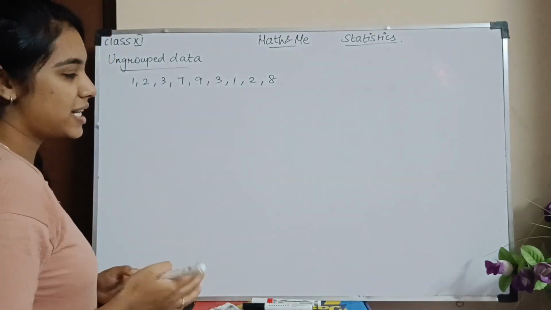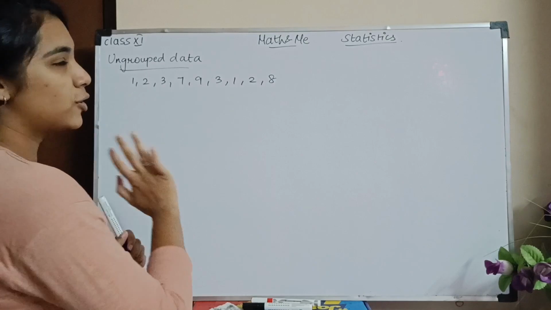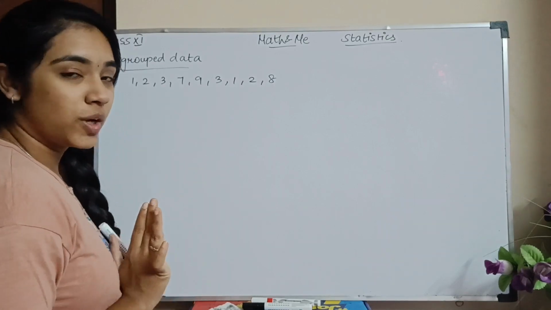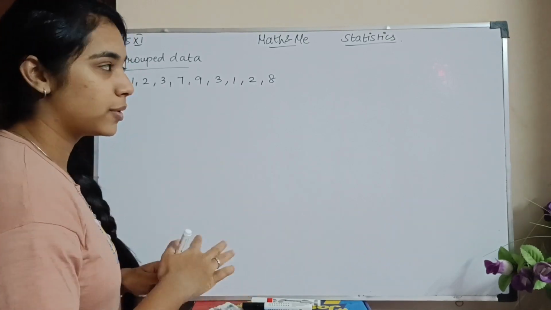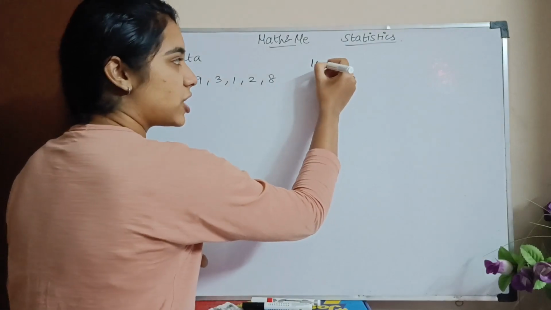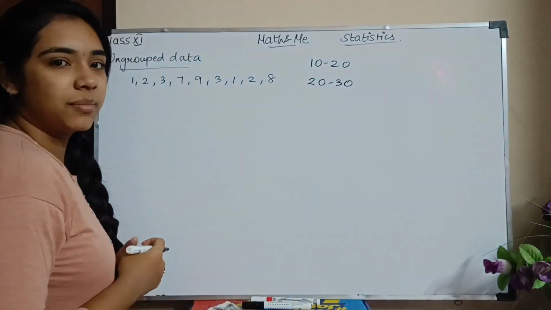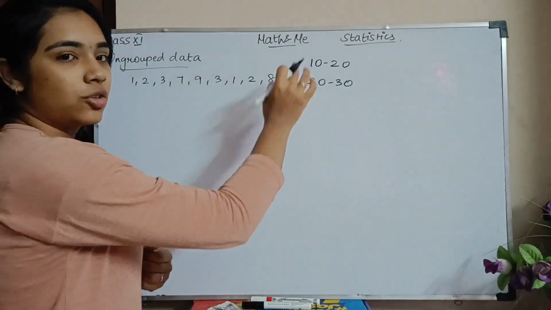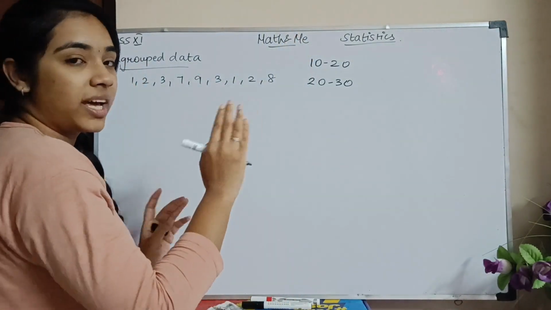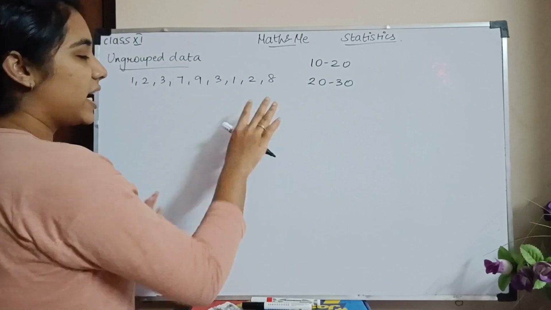Okay. So இப்போ statisticsல first நம்ம பார்க்க போறது ungrouped data. What is ungrouped data? You'll understand that when we are learning about grouped data. இப்போ grouped dataல you'll have range, correct? You'll have 10 to 20, 20 to 30. So இந்த மாதிரி இருக்கும். இந்த இடத்துல ungrouped னா என்ன அர்த்தம்? You do not have a range. You do not have anything to compare anything with. You only have the data.